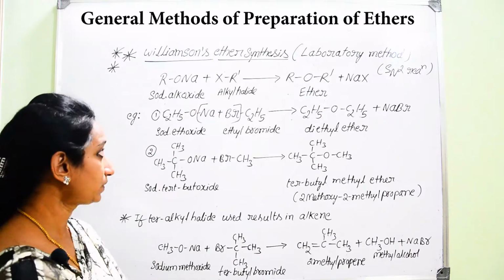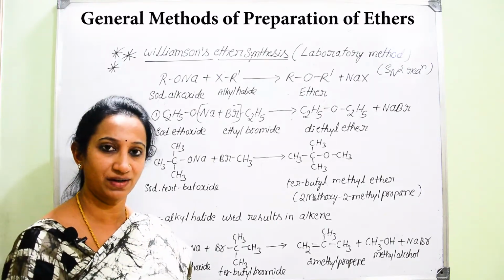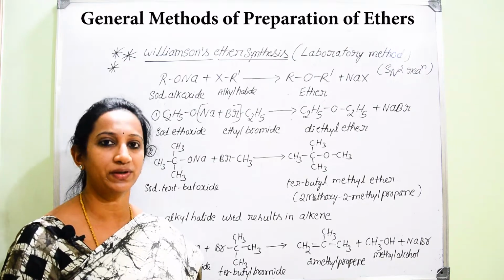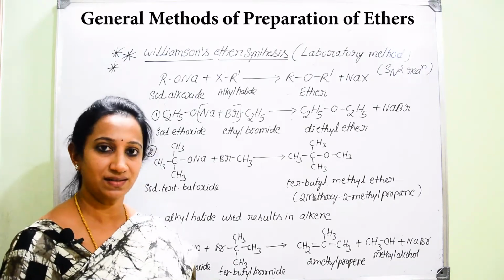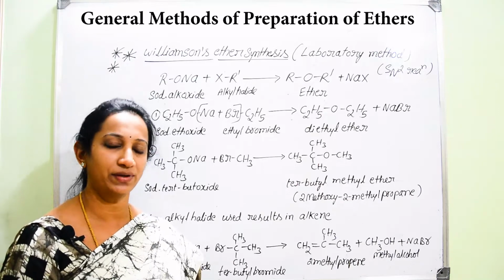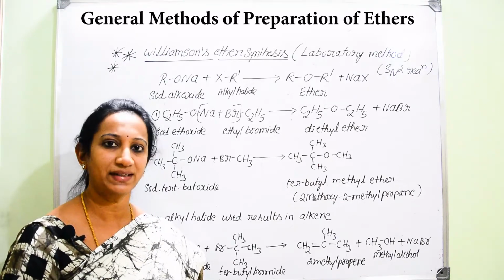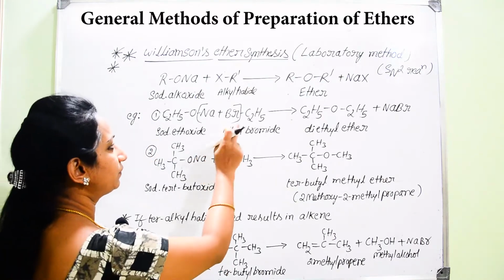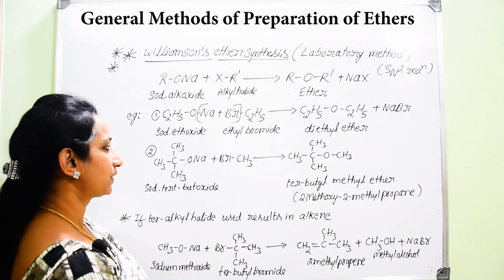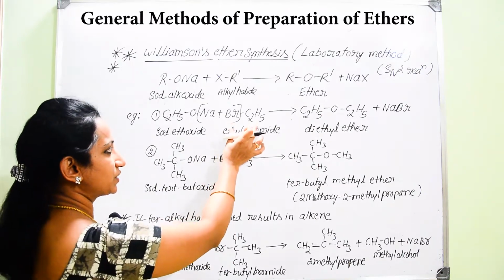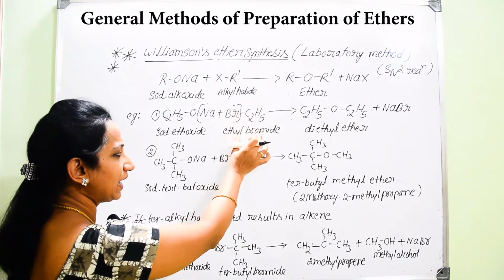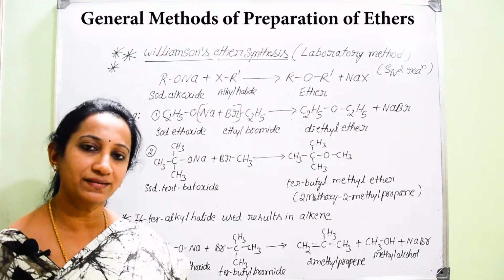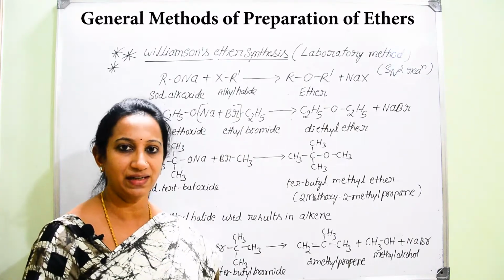Now, what is the condition required for this Williamson's ether synthesis? Of course, you are going to get very good yield of the ethers in this Williamson's ether synthesis. But whatever conditions you need to remember, very firstly, you just remember the alkyl halide should be primary alkyl halide rather than secondary and tertiary alkyl halide.